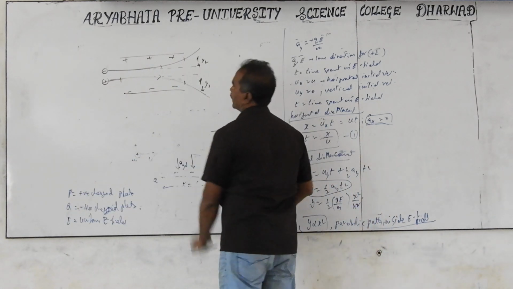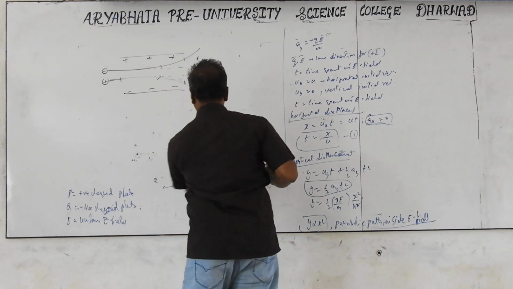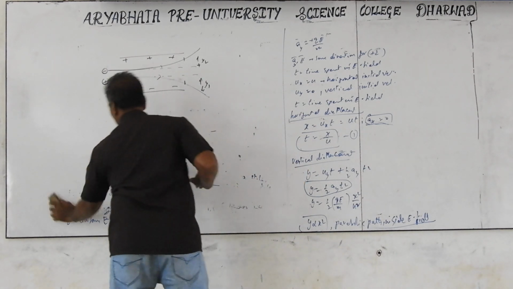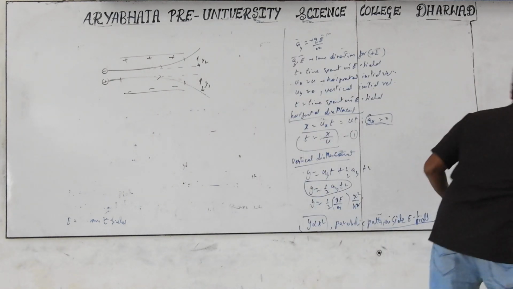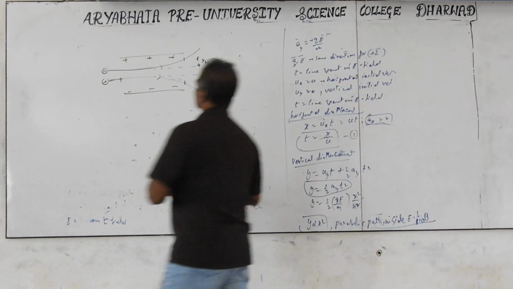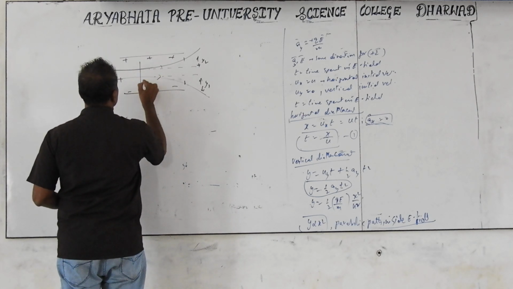Positive charge bends in the direction of the electric field, but negative charge bends opposite to the electric field. Where the electric field is this field.